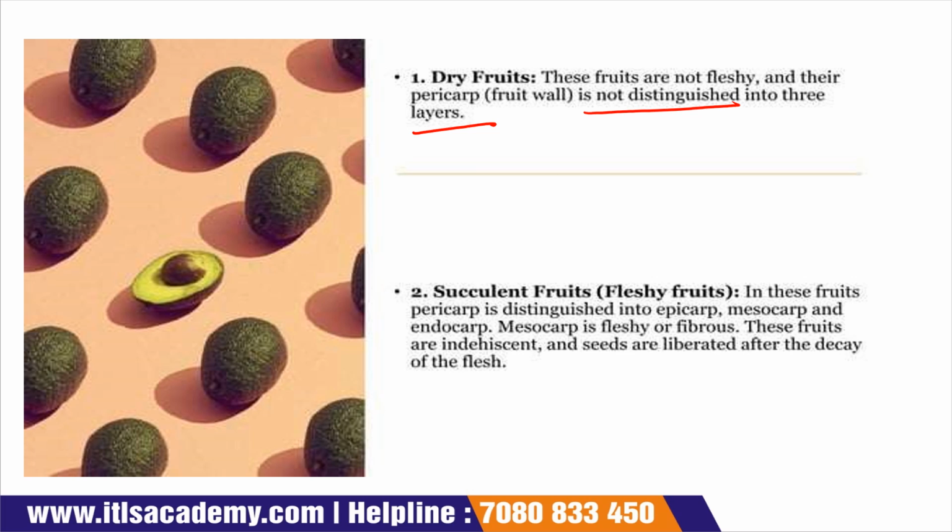Here there is only one layer, the pericarp, and this is called the fruit wall. Okay, an example is avocado.